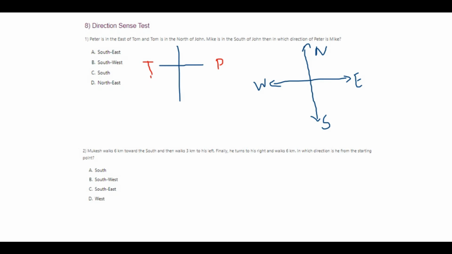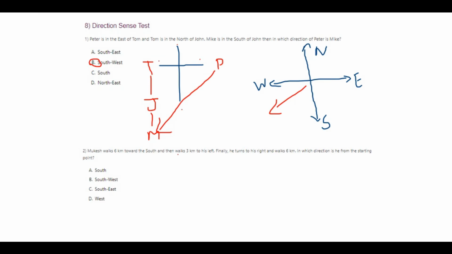Tom is in the north of John. Now Tom is in the north of John, in the sense below Tom we have John. Okay. Mike is in the south of John. Now Mike is also in the south of John. Then in which direction of Peter is Mike? So since this is the north, NEWS, Peter is completely towards your southwest. Therefore your answer is B, which is southwest.